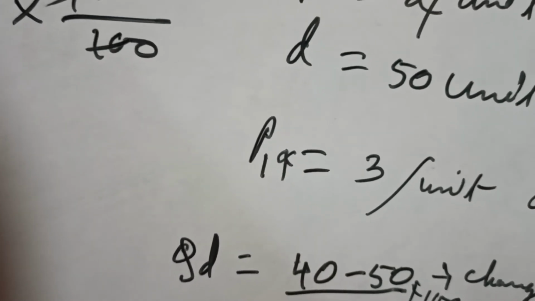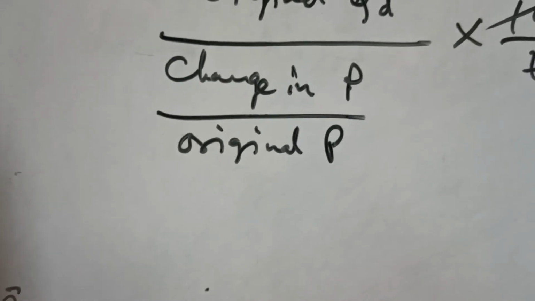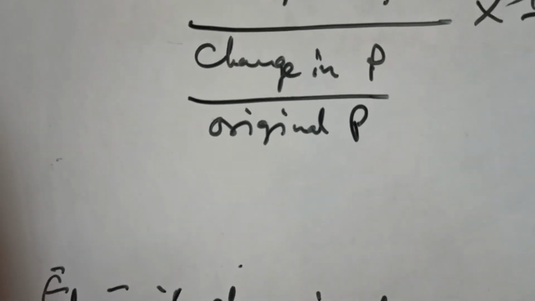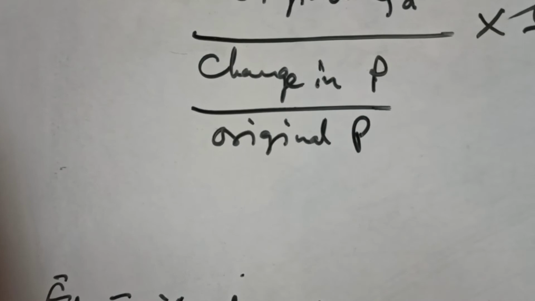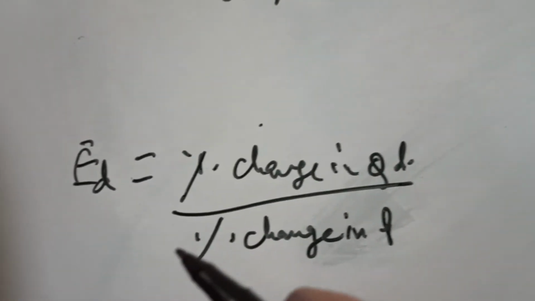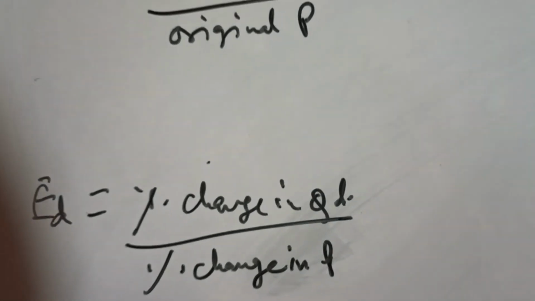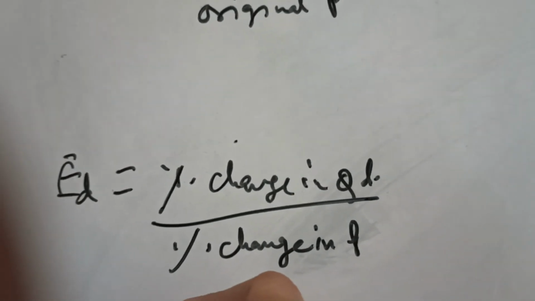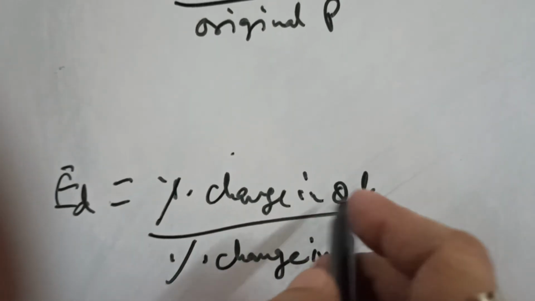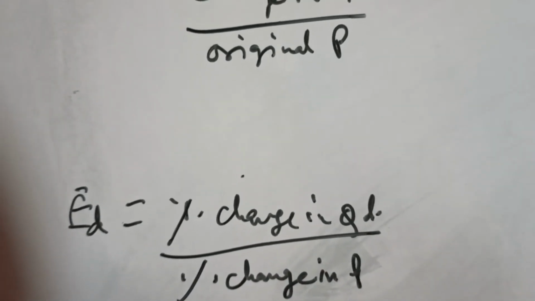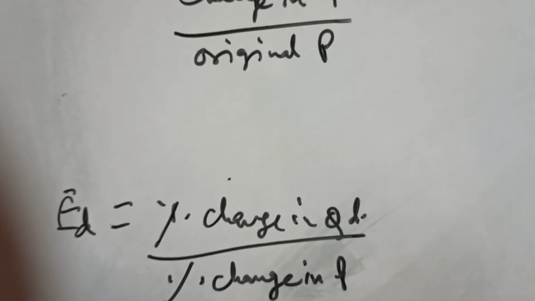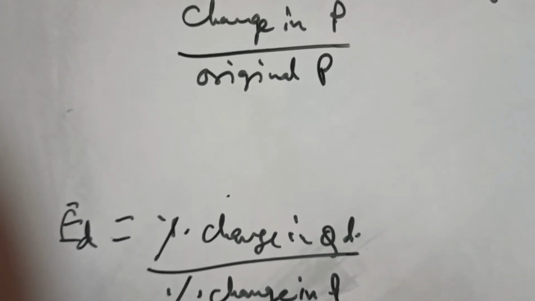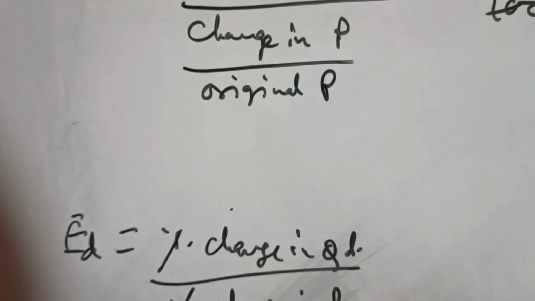So ED equals minus 1 by 5 divided by 1 by 2, equals 1 by 5 into 2, and here there will be a minus, so minus 2 by 5.